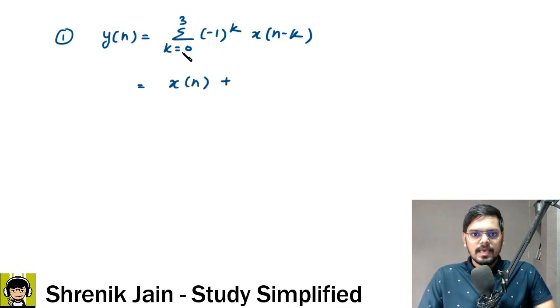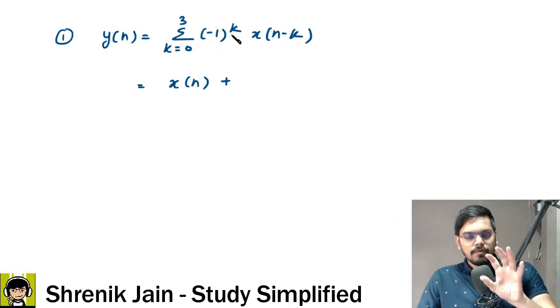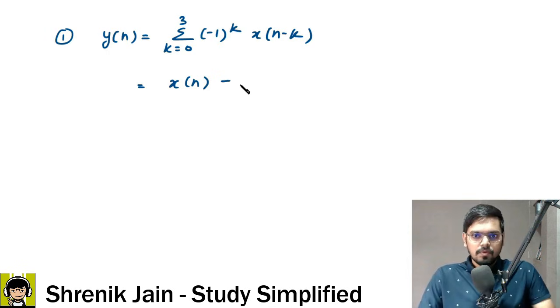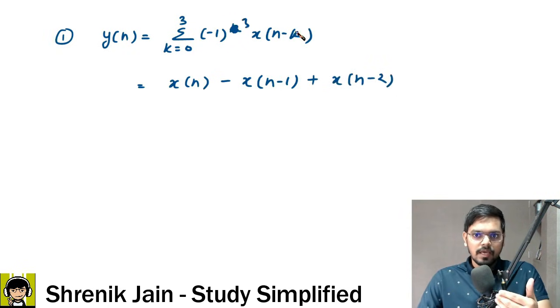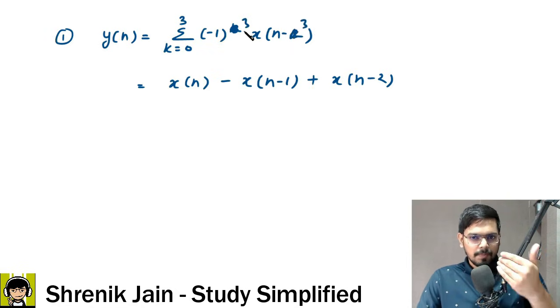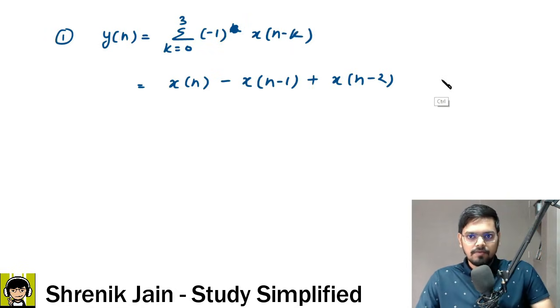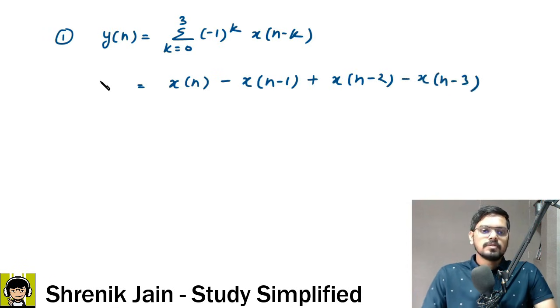Then k is 1, so -1 to the power 1, a negation, and x of n minus 1. Then k is 2, so -1 to the power even is +1, and this gives x of n minus 2. If you substitute 3 instead of k, check it out: -1 to the power odd is -1, therefore we have minus outside, then x of n minus 3. Done. This is my y of n.